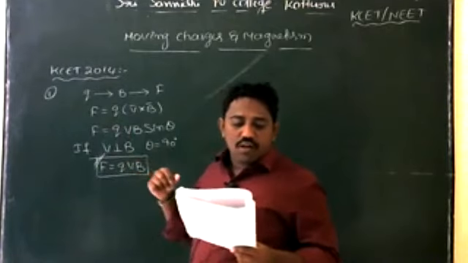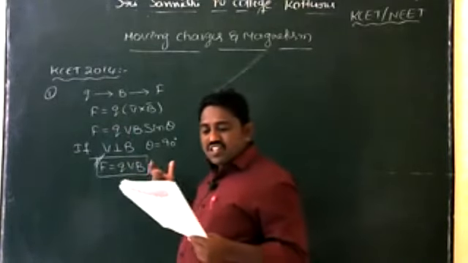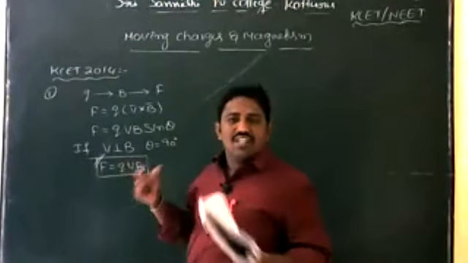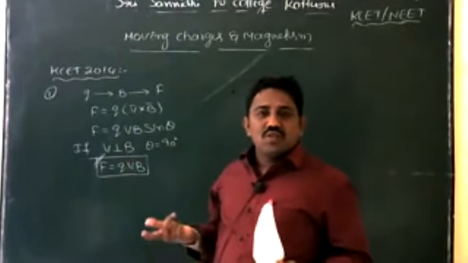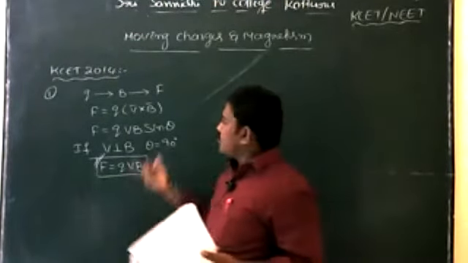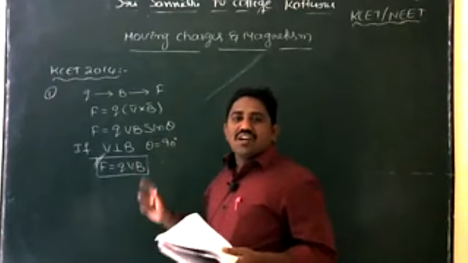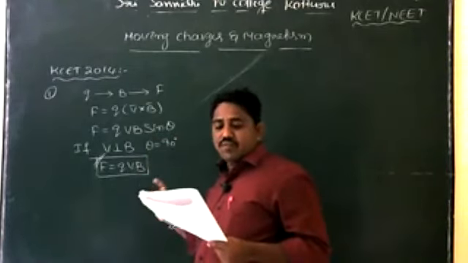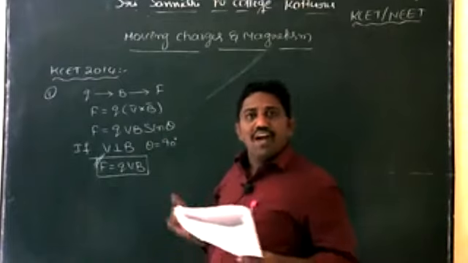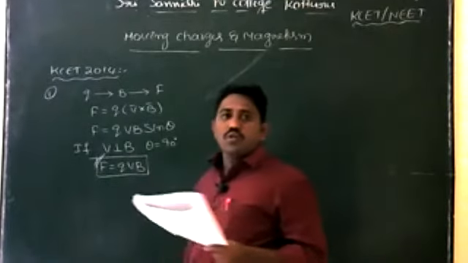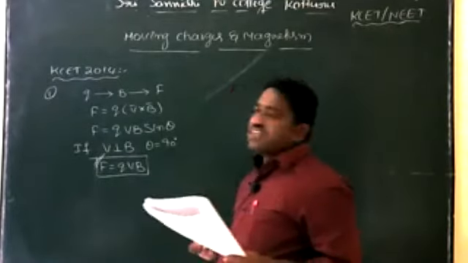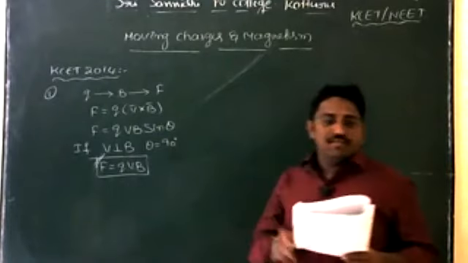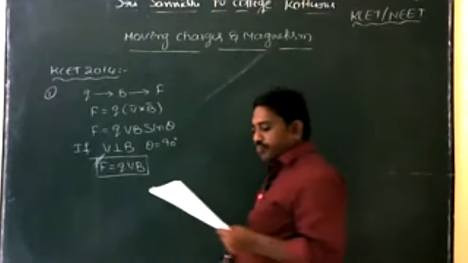Next, the third option: the particle is stationary and the magnetic field is parallel. Stationary means it is at rest. Rest means velocity is 0. So there is no force. So in what condition is the force maximum? The particle is moving and the magnetic field is perpendicular to the velocity. So which is the right option? Option A. So next, the second question.